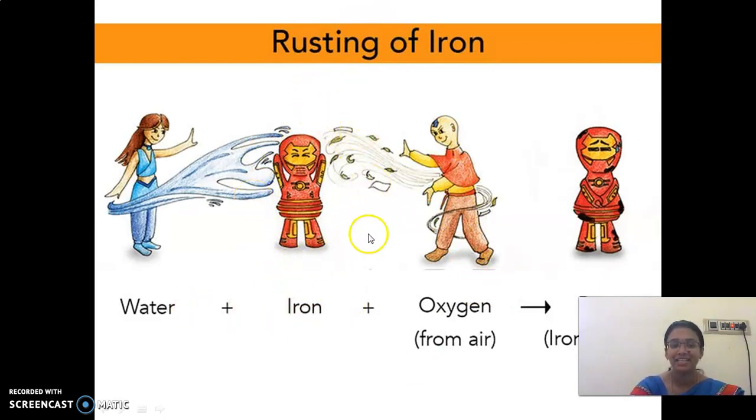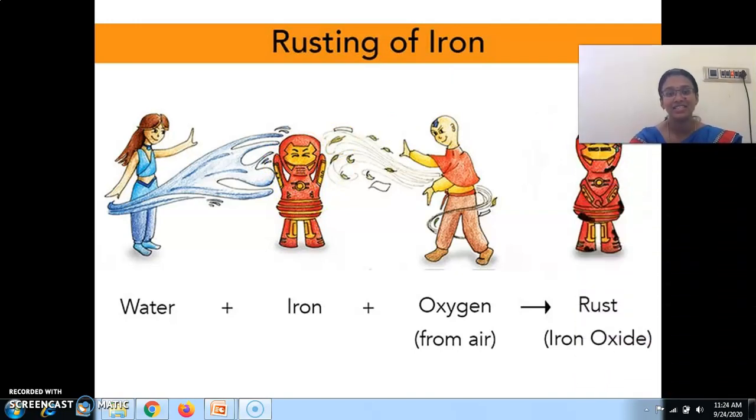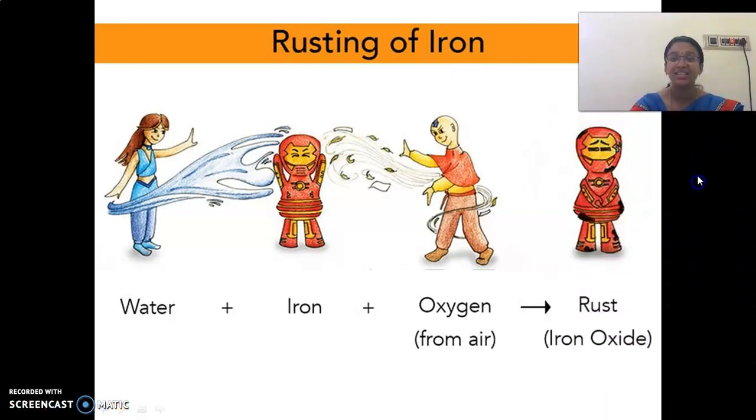When this iron reacts with oxygen and water, where is oxygen? It is there in the air. When it reacts, this iron changes into rust. That rust is called iron oxide.